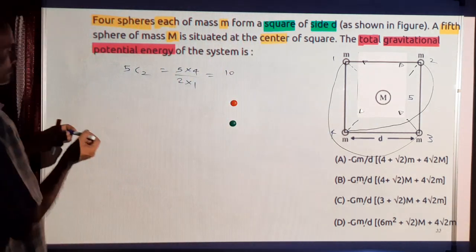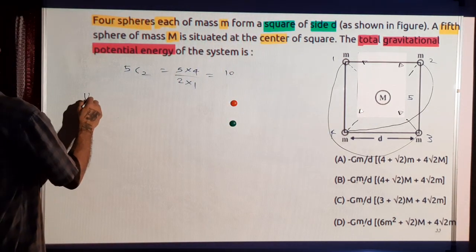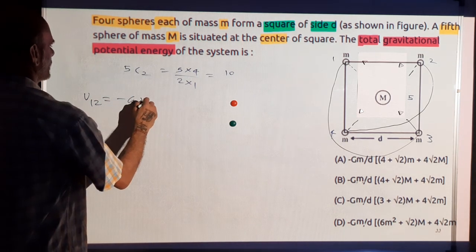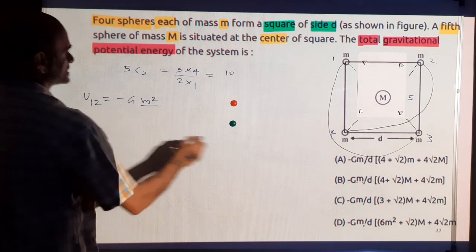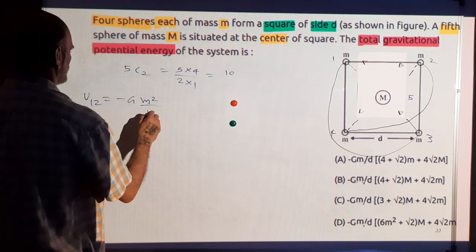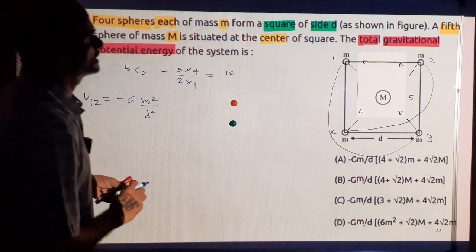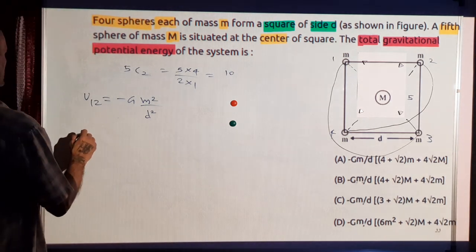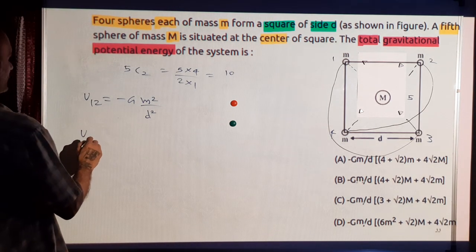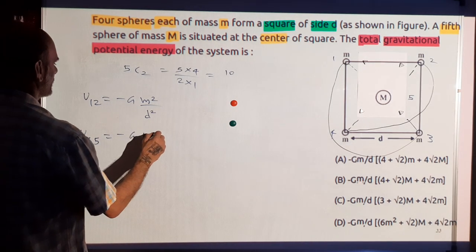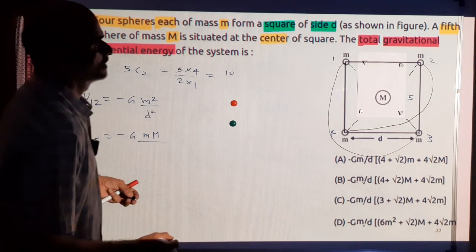So the energy of the interaction 1, 2, U 1, 2 is minus G. The product of the masses is m square, and the distance is d square. And the interaction between the corner and the middle point, say for example 1 and 5, is minus G. Product of the masses is M into m divided by the distance square.